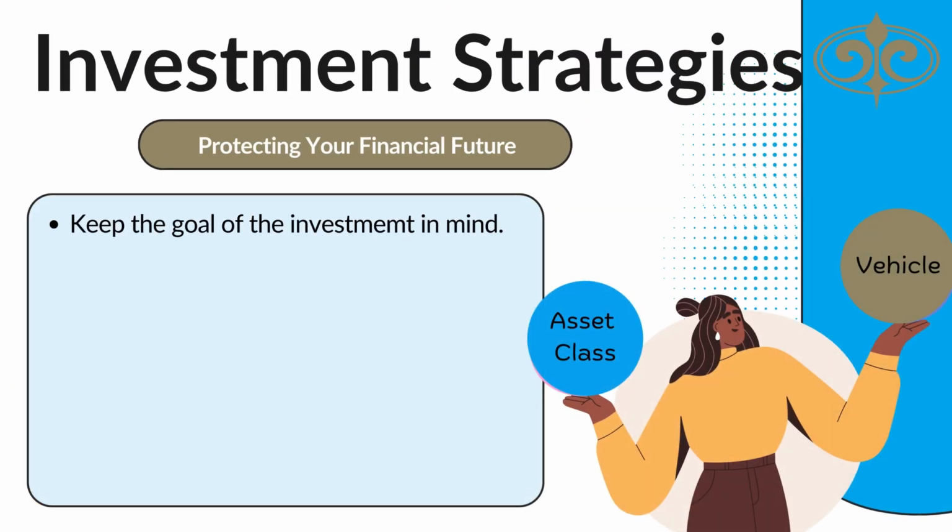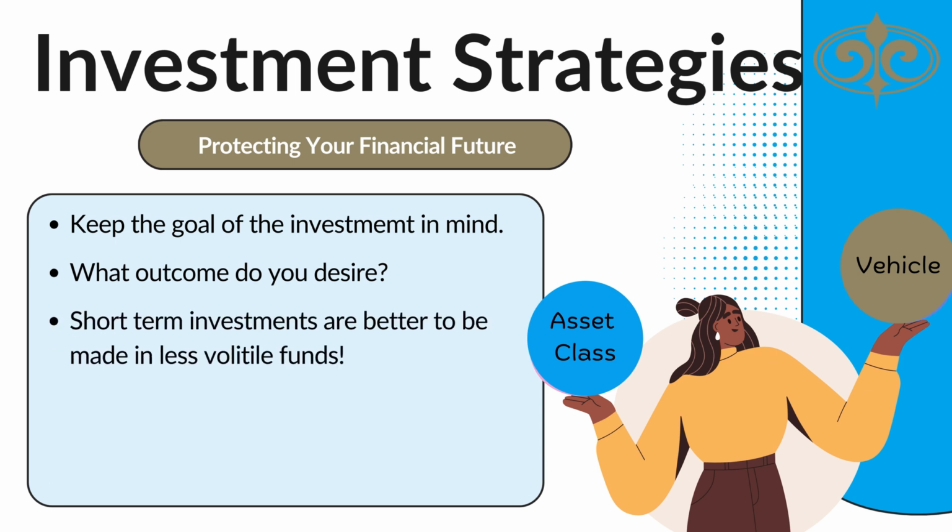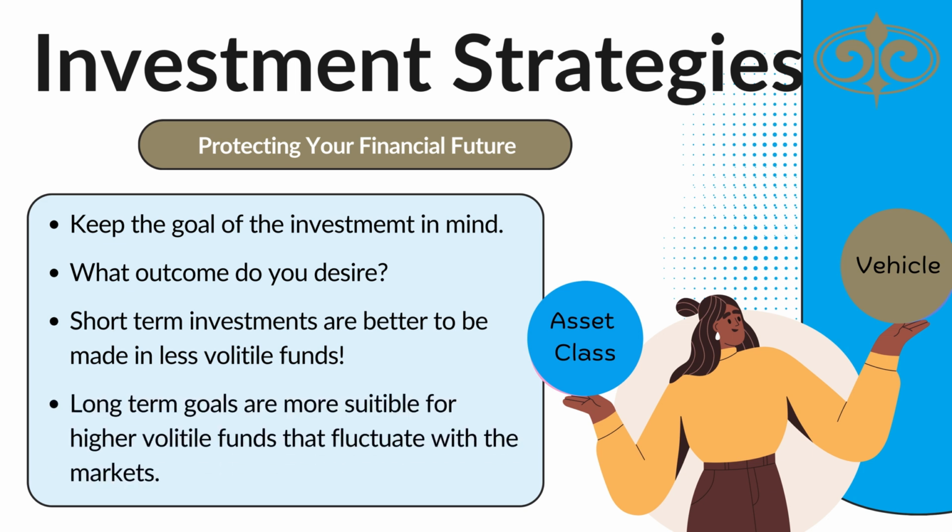When deciding on an asset class or underlying fund, it is essential to keep the goal of the investment, as well as the outcome needed, in mind. Short-term investments should be invested in less volatile funds, whereas long-term investments can be invested in a higher volatility fund, but with a possible higher outcome in the end as markets fluctuate.